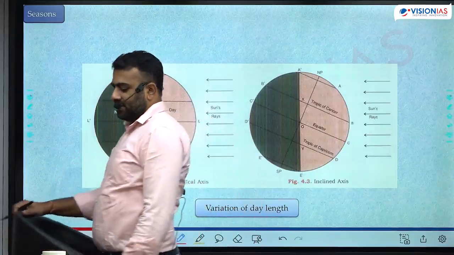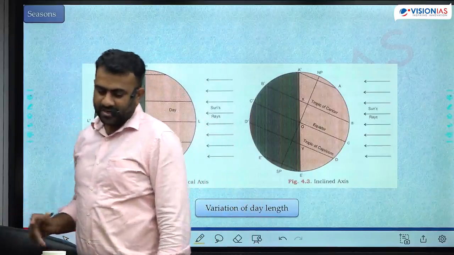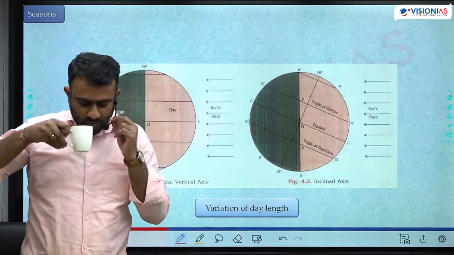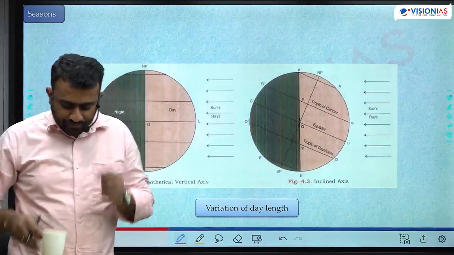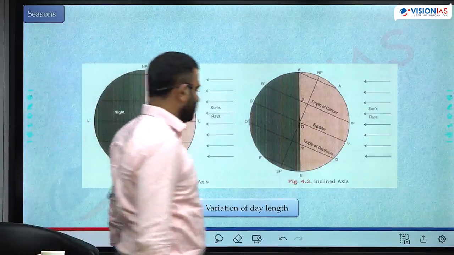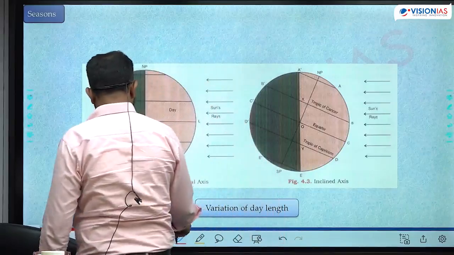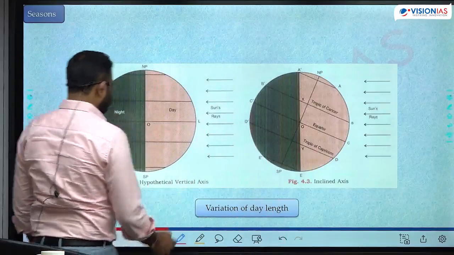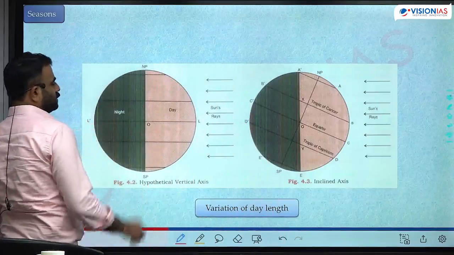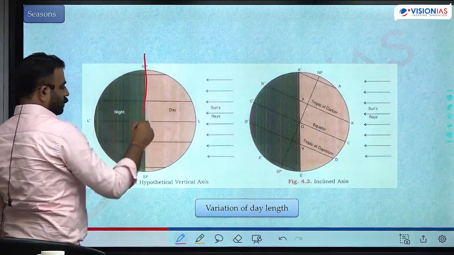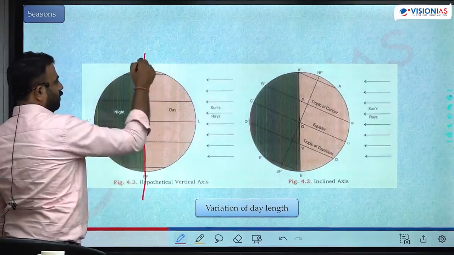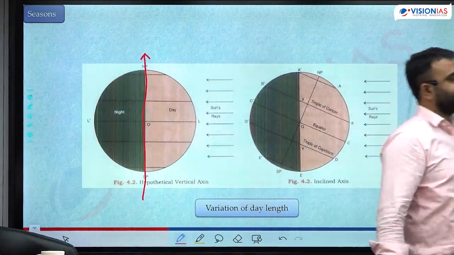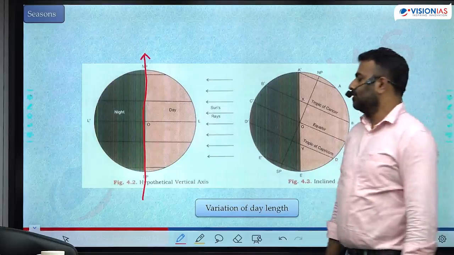So it is basically the length of the day changing and the intensity of sunlight changing that is causing seasons. Right? Now let's see what is causing them to change. Why is the length of the day changing, why is the intensity of sunlight changing? For the sake of simplicity, let's assume that Earth is totally straight in its overall tilt. There is no tilt. Imagine there is no tilt.